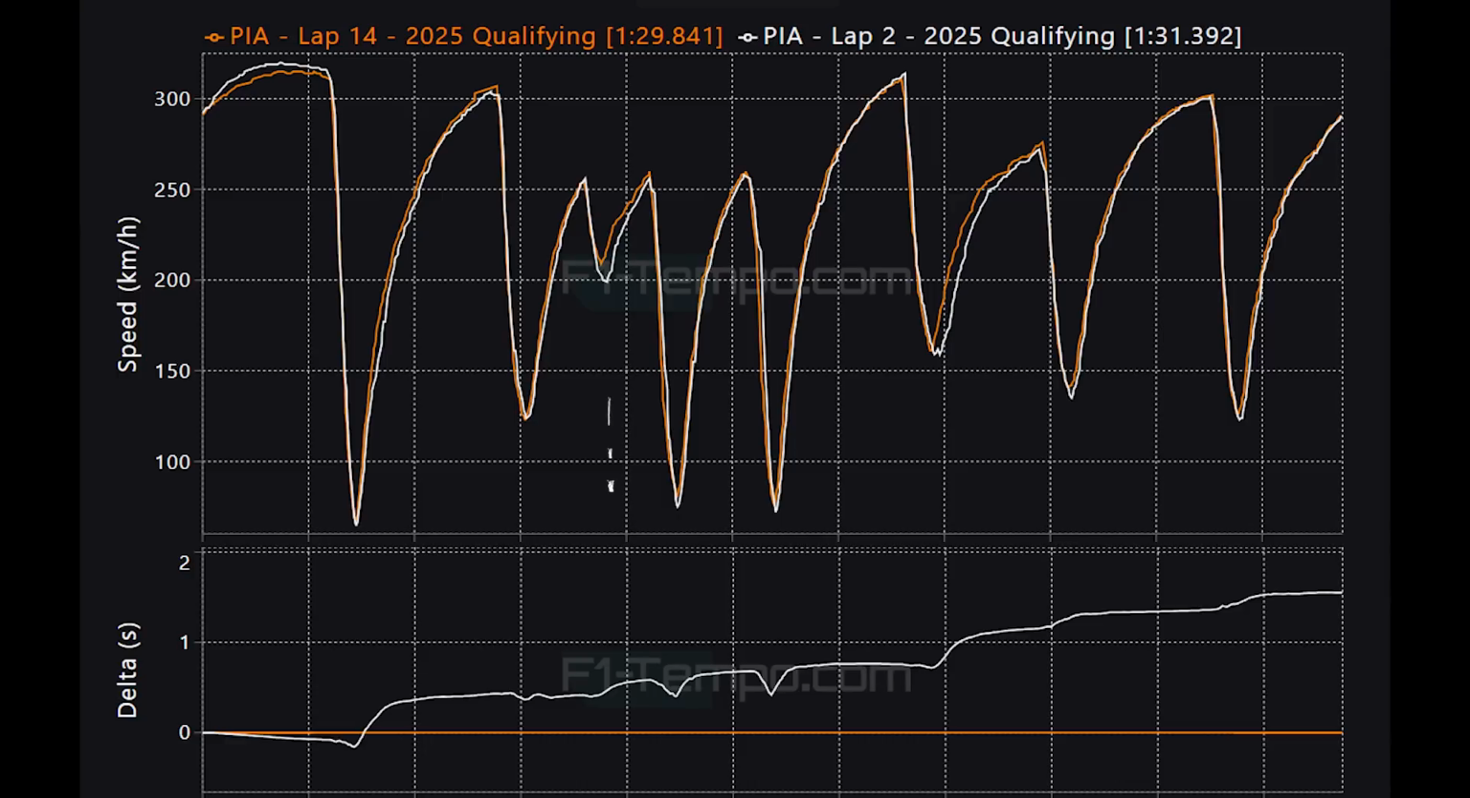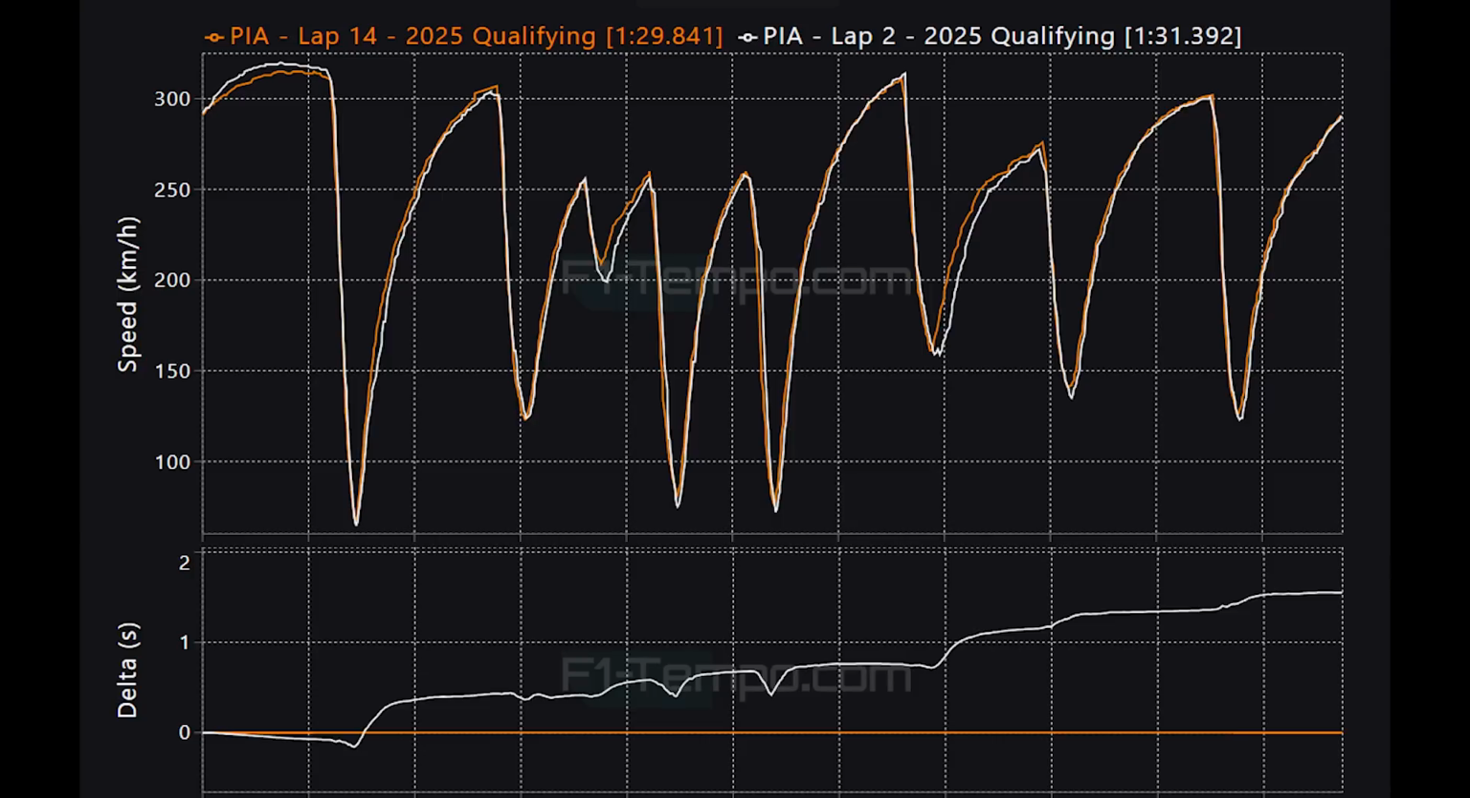Then going through the turn 5, 6, 7 section, Piastri carries a lot more speed and gets back on throttle much sooner in Q3, indicating that he has a lot more grip and confidence as the circuit has cleaned up, and also Piastri is just more committed in Q3.